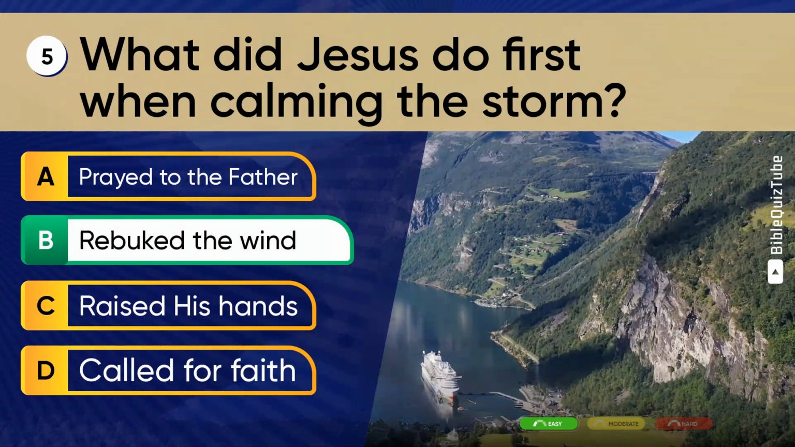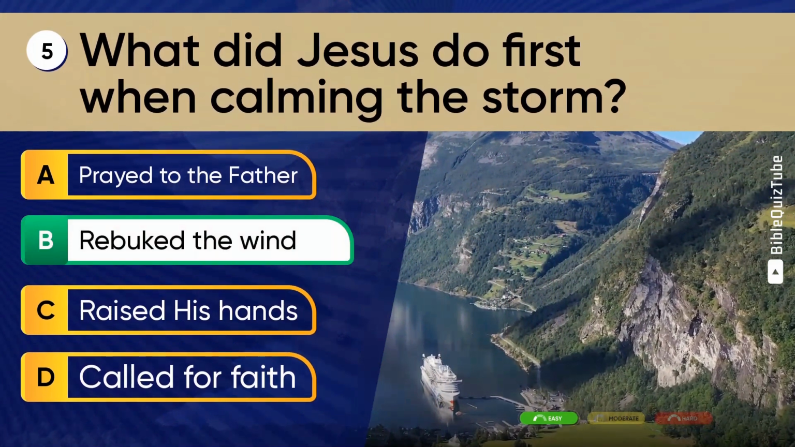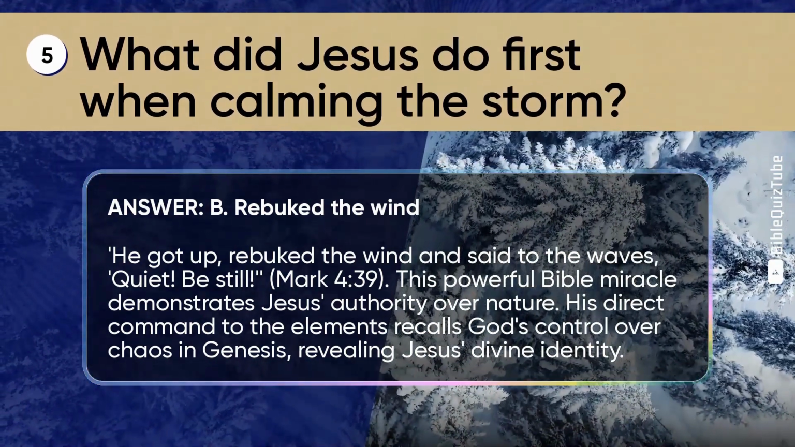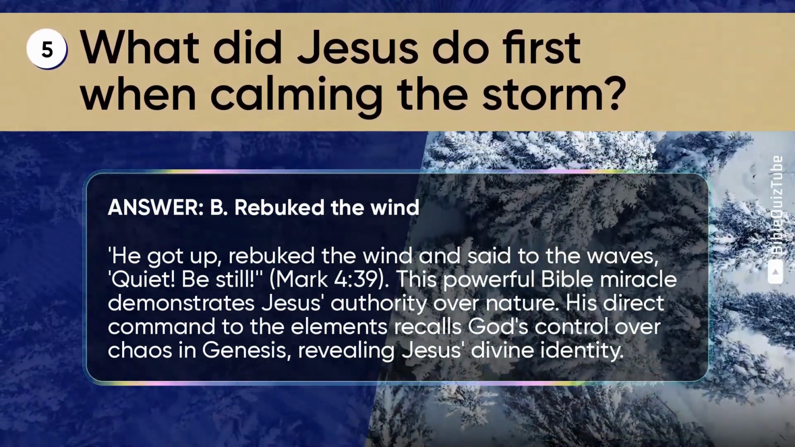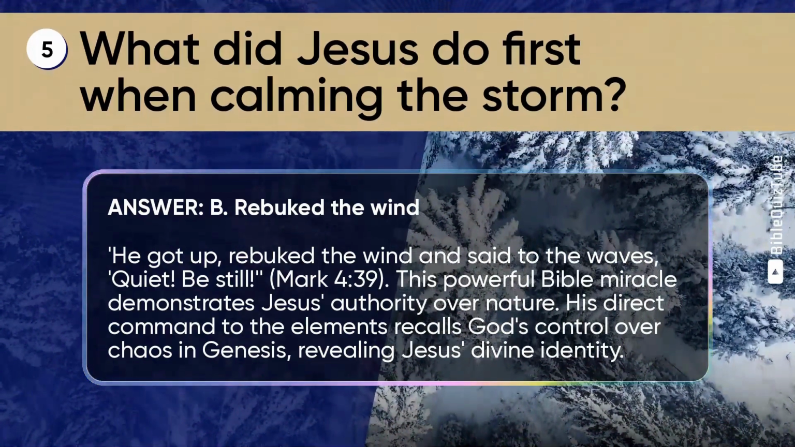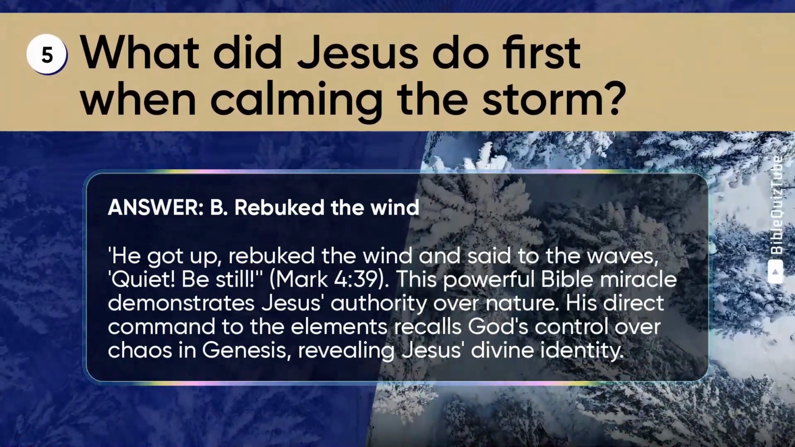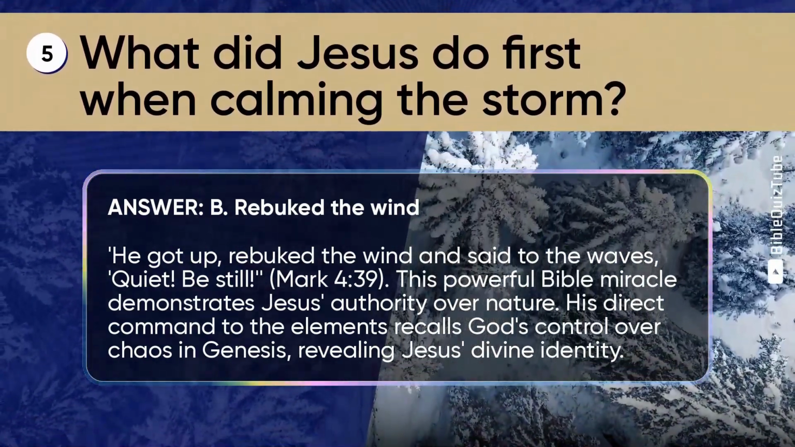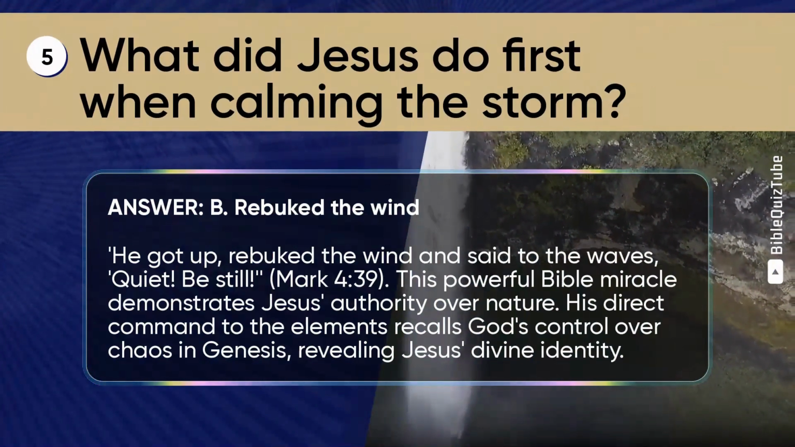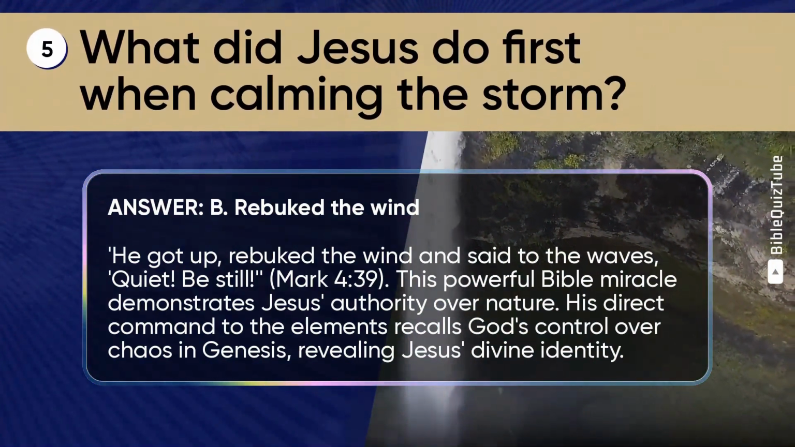The correct answer is B. Rebuked the wind. The explanation. He got up, rebuked the wind, and said to the waves, "Quiet, be still." Mark chapter 4 verse 39. This powerful Bible miracle demonstrates Jesus' authority over nature. His direct command to the elements recalls God's control over chaos in Genesis, revealing Jesus' divine identity.